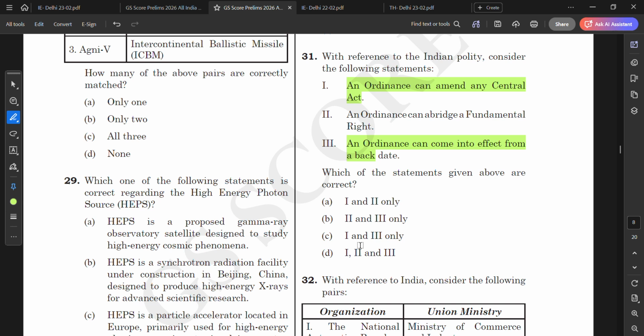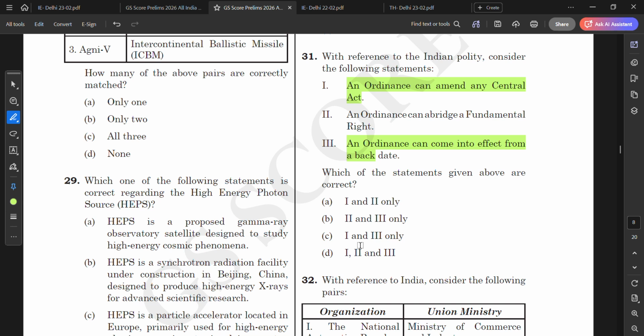Okay, so let us see. An ordinance can abridge a fundamental right. Is it correct? No, I think it is not correct, because an ordinance is a general kind of law.